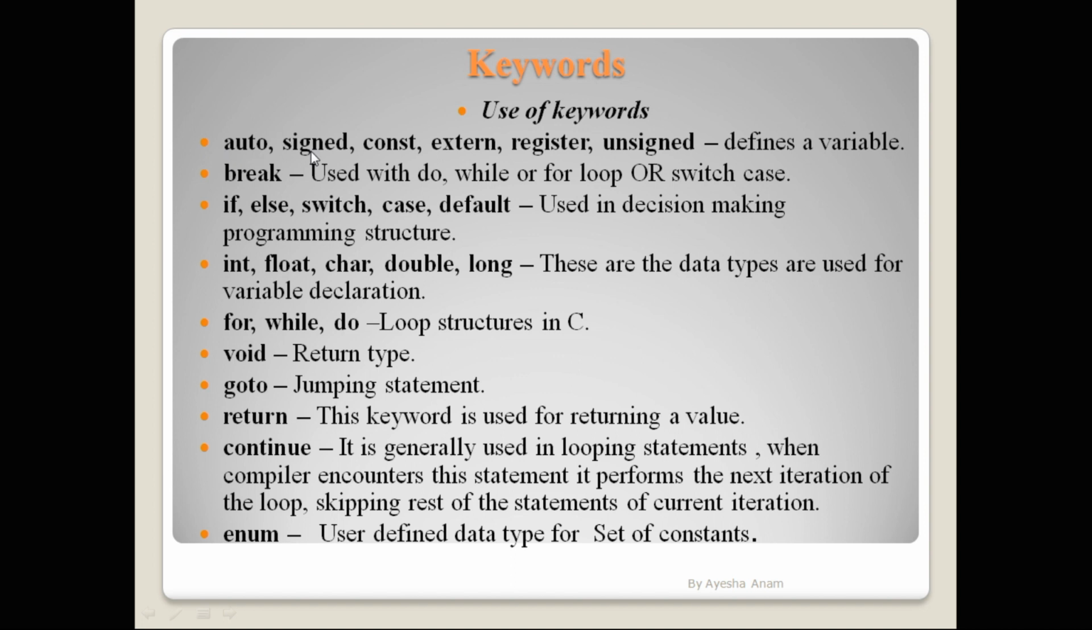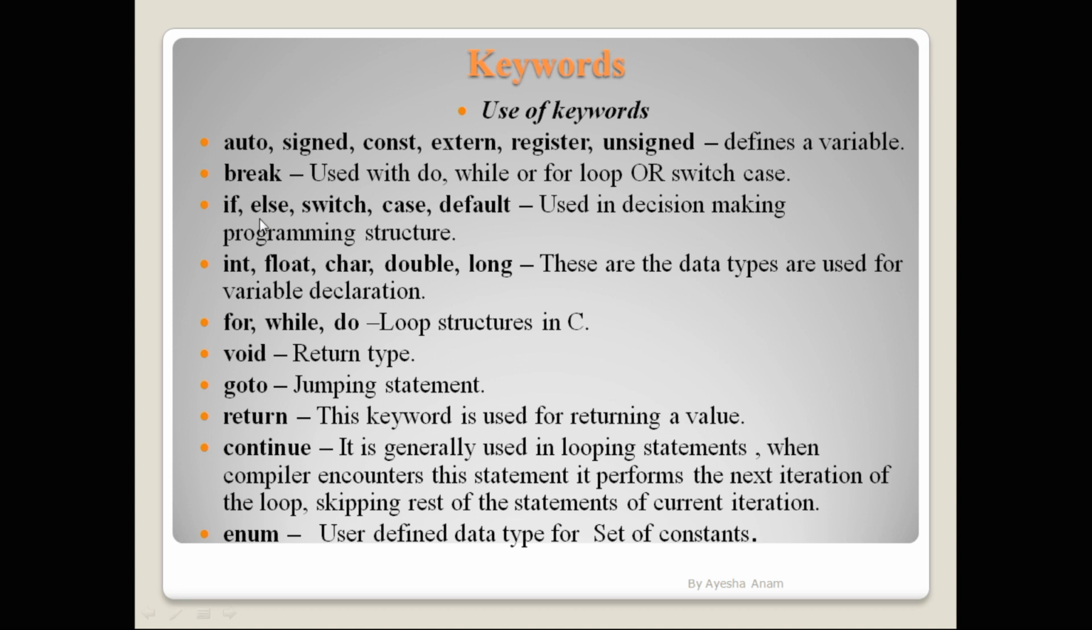Auto, signed, const, extern, register and unsigned are keywords. These keywords are used when you want to define a variable, and they specify which type of variable is defined. The next is break. The break keyword is used in do, while or for loops, or in a switch case statement. For breaking the case or the loop, you can use the break keyword.